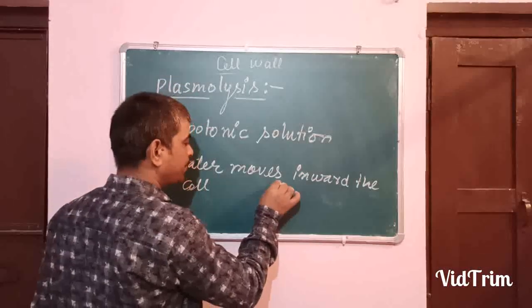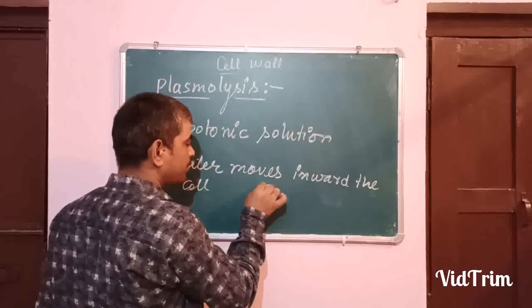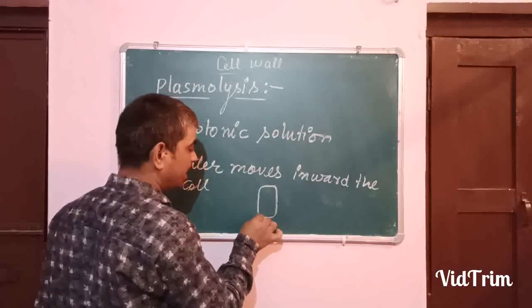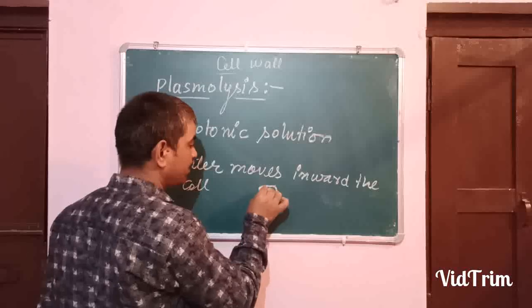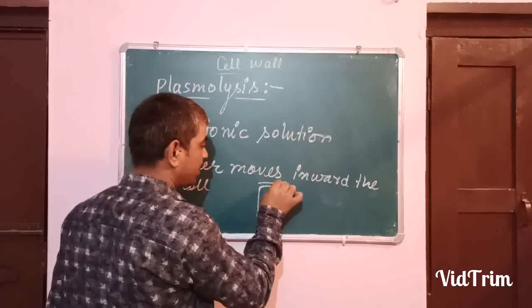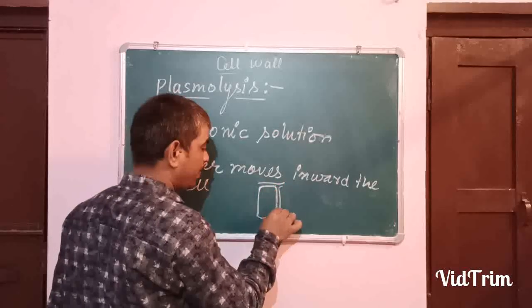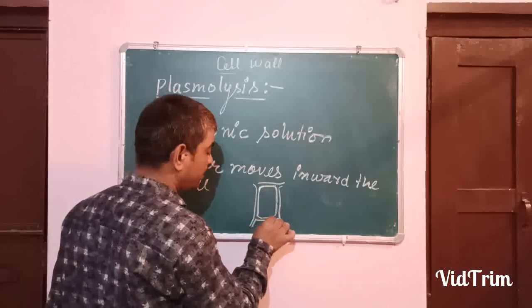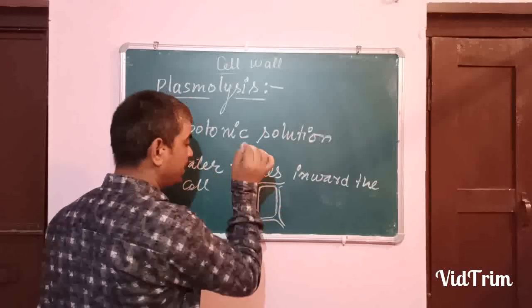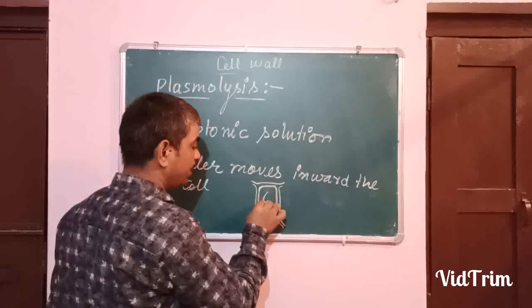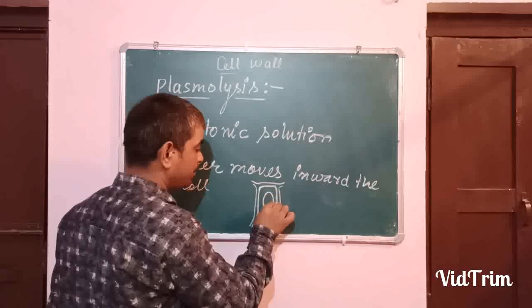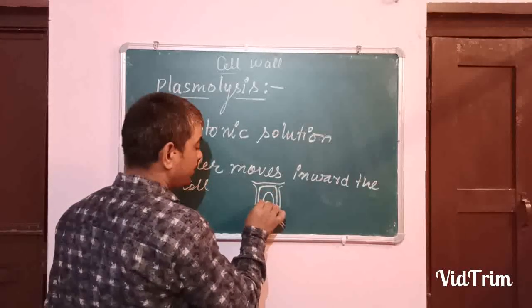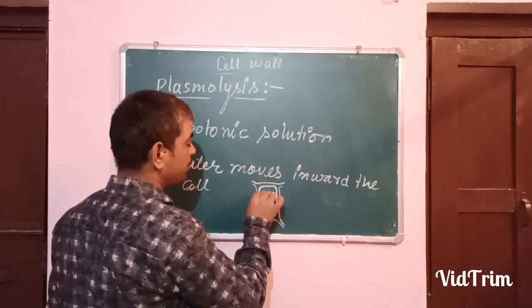See here, suppose this is a plant cell, it is the cell wall, and if it is placed inside a hypotonic solution, it will swell, become turgid.